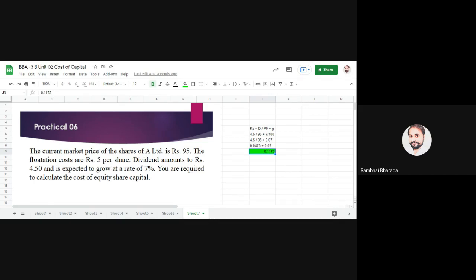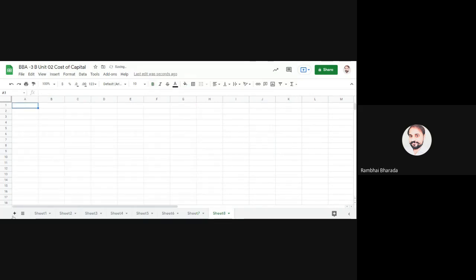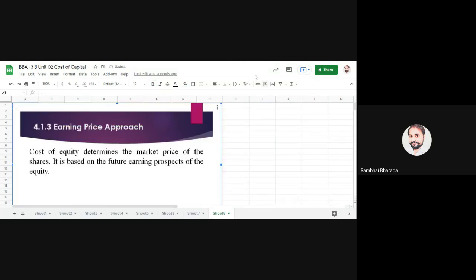Write down the title. Earning price approach. Earning price approach, also known as EPS, earning per share. Okay, cost of equity is determined by the market price of the share, it is based on future earning projections of equity.